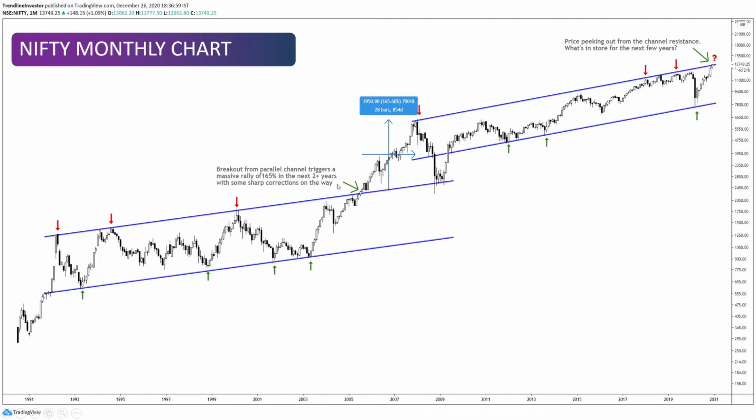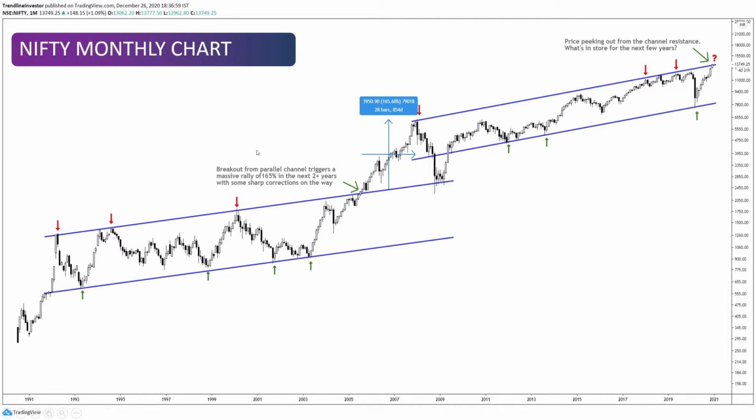And from there, we had a massive rally of 165% in just a matter of a couple of years, right? So we had a breakout from the parallel channel, which triggered a massive rally. And then this was not a one-way move up. We also had some deep corrections. Now, if you see, this was a deep correction of almost, I think, 20%. And then again here, we have another 15-20% correction, and then another move up, and we had a small correction here.